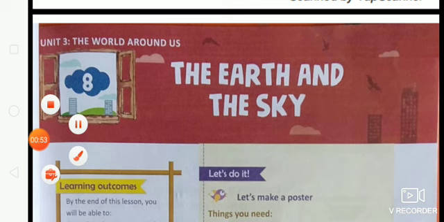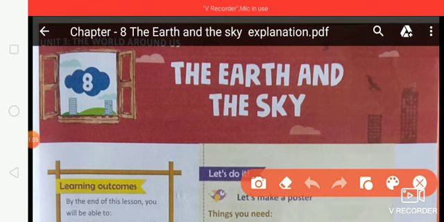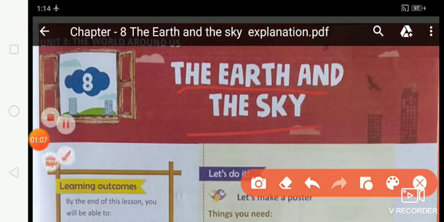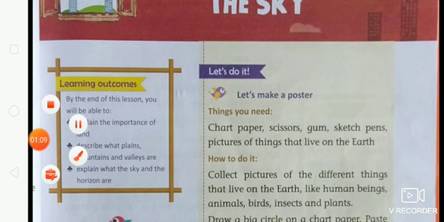Now students, tell me, what's the name of our chapter? Our chapter name is The Earth and the Sky. In this chapter you will learn so many new things about your land, about your earth on which you live.